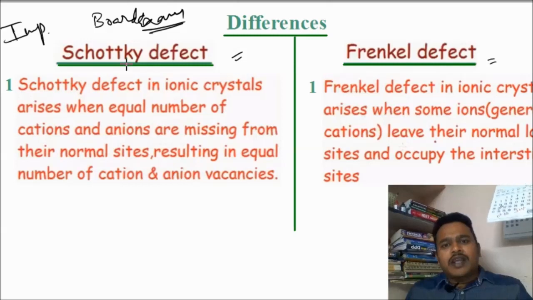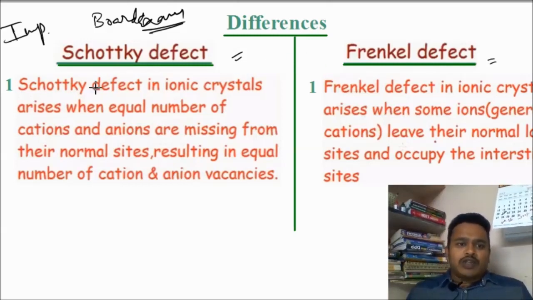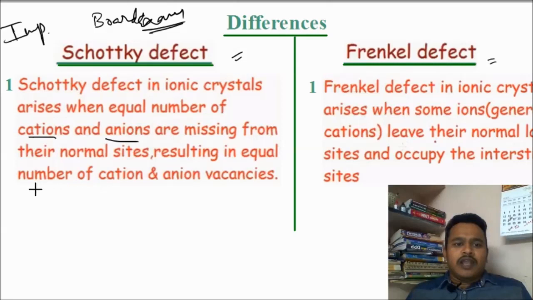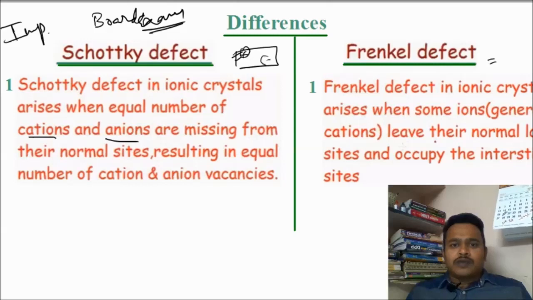Whatever we know, we are writing in the form of a table here. Schottky defect in ionic crystals arises when an equal number of cations and anions are missing from the normal sites, resulting in an equal number of cation and anion vacancies. That's what we studied. In a crystal, one positive ion and one negative ion are missing, coming out of the crystal. That is Schottky defect.